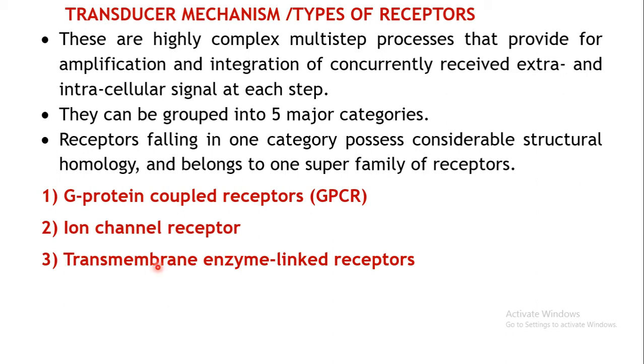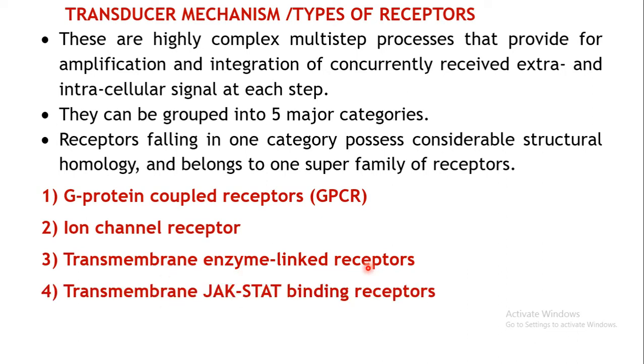Your receptor itself has the enzymatic property, so it can catalyze certain reactions. Some activation may take place with the help of that receptor, and it has intrinsic enzymatic property. So it is known as transmembrane enzyme linked receptor.